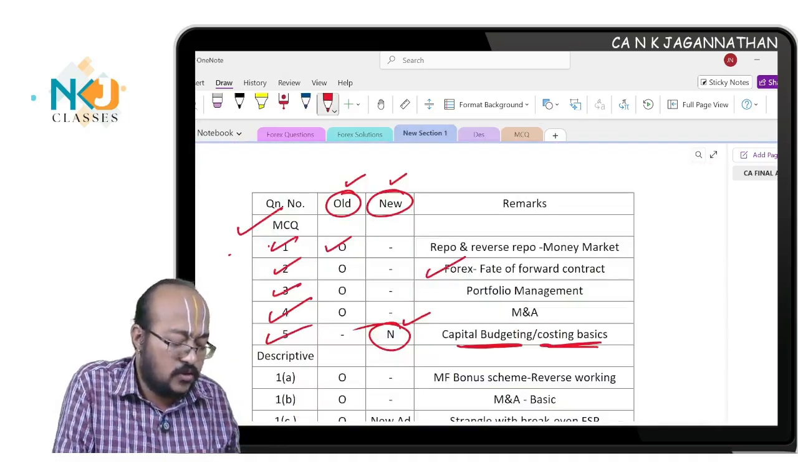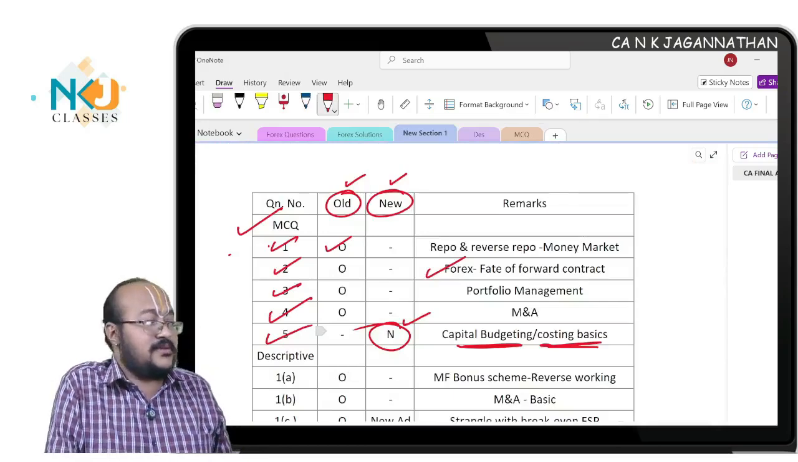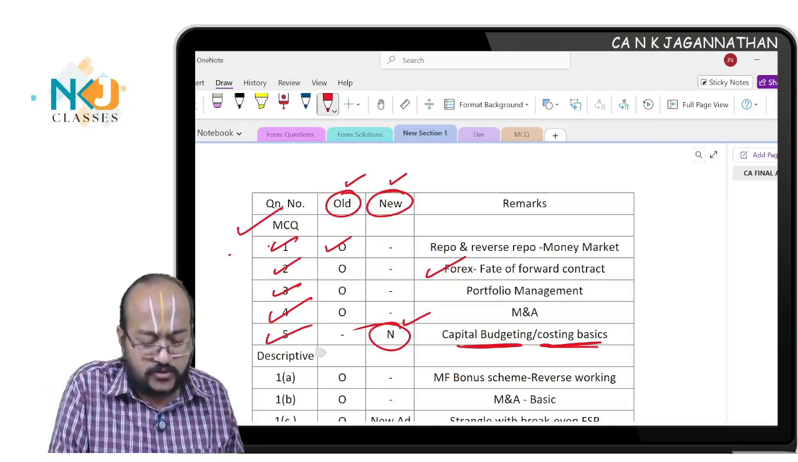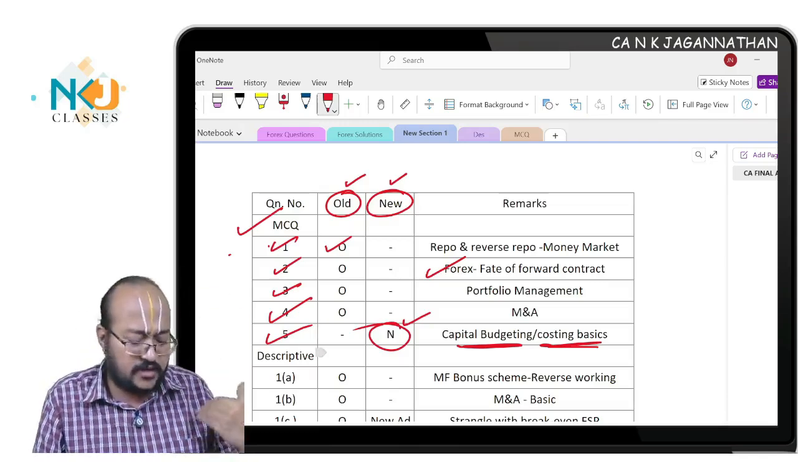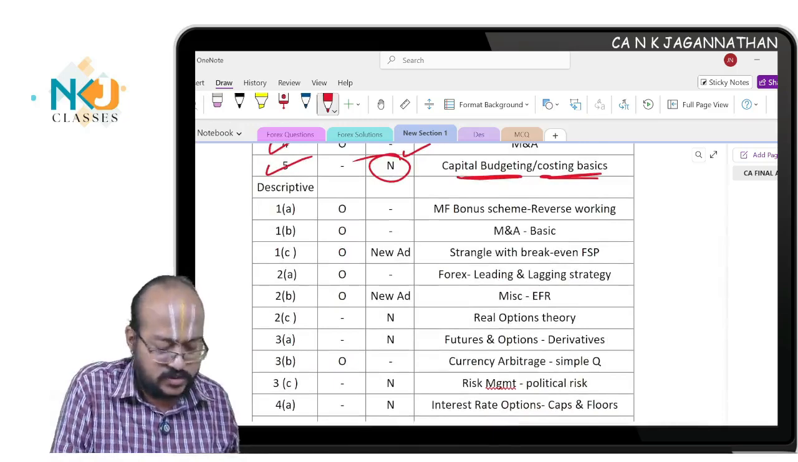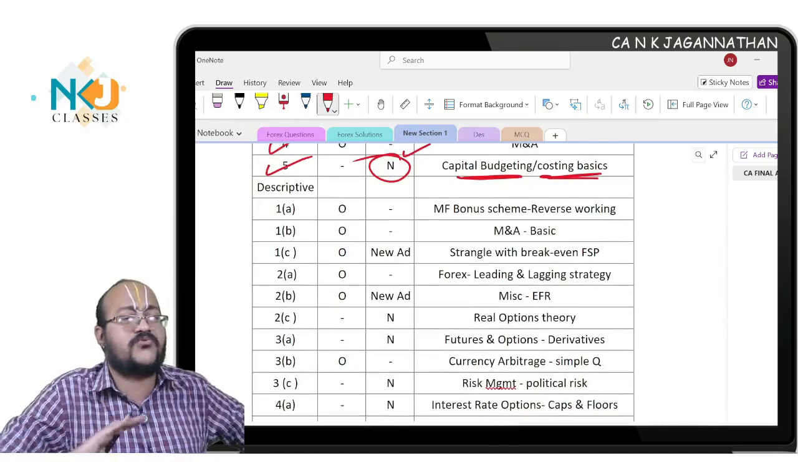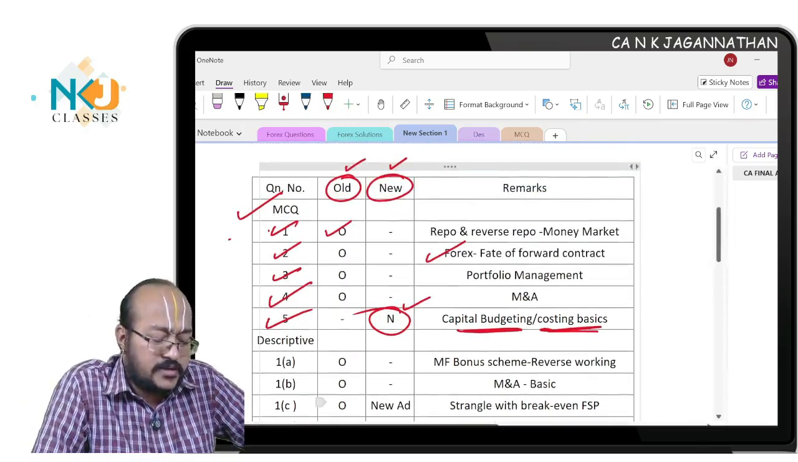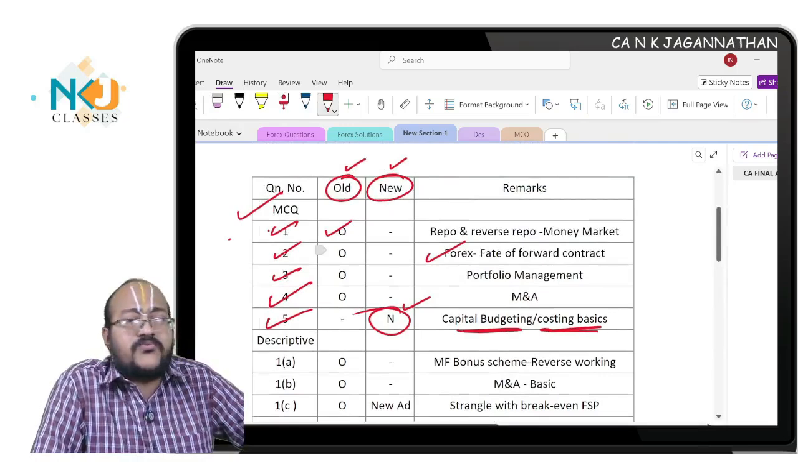Now this is a new question, but you tell me whether this is easy or difficult. Not at all difficult, very simple and straightforward. Of course you need to remember that concept. Anyway, the income statement you need to remember to solve this question. Now we'll move on to the descriptive. So in MCQ, if you ask me, only the reverse repo and reverse repo transaction. There might be some confusion if you are not thorough with the concept.